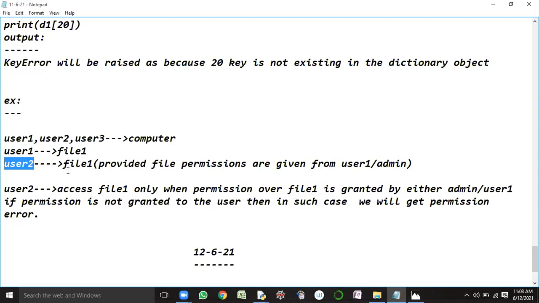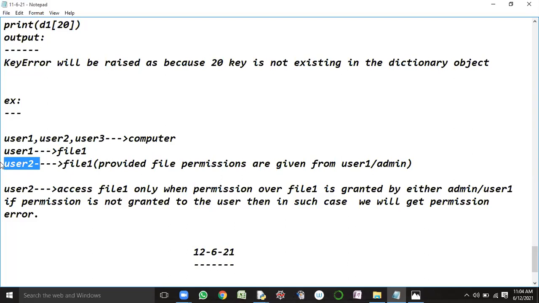Who is granting permissions on file 1? Either the owner, that means user 1 is the owner of file 1, so user 1 can grant the permissions that are needed to user 2. Whatever permissions user 1 wants to give to user 2, those kinds of permissions can be given. Generally the permissions available over a file are read permission, write permission, and execute permission.